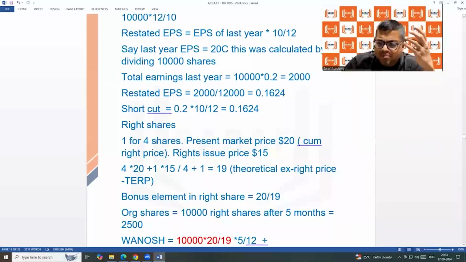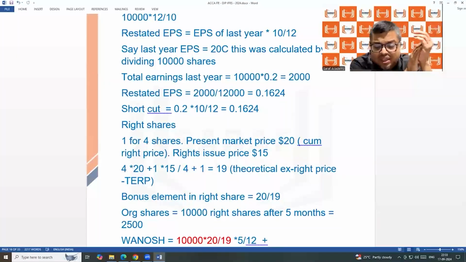This is an example I am not creating on my own, otherwise it will be difficult to give you the logic of the figures. That is why the example is given here. The company is giving 1-for-4 rights shares. It was 1-for-4 bonus. Now it is 1-for-4 rights share. The present market price is $20. Rights shares is at $15.